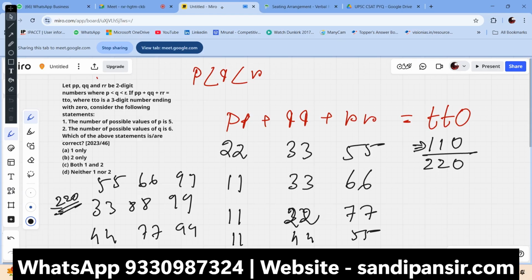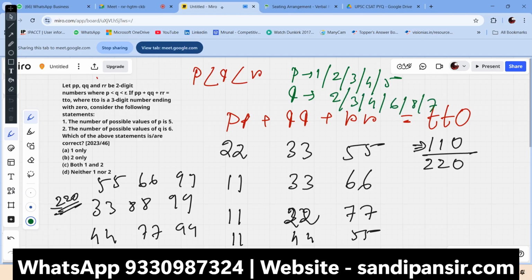So how many numbers can we get from this section here? How many values of p are out there? It's a very interesting number. The values of p would be 1, 2, 3, 4, 5. There are 5 values. And how many values of q are out there? In q we have 2, 3, 4, 6, 8, 7. How many values up there? We have 6 values of q out there.